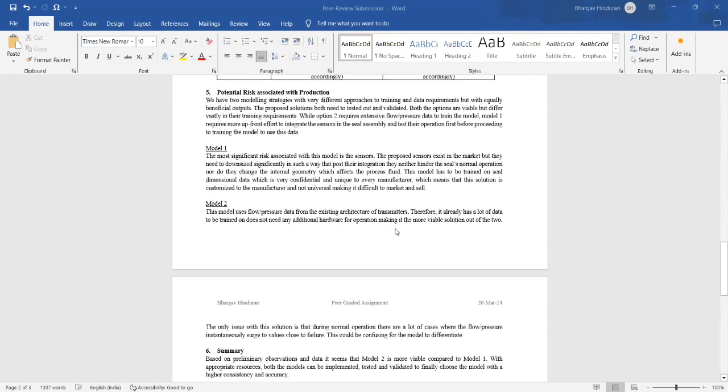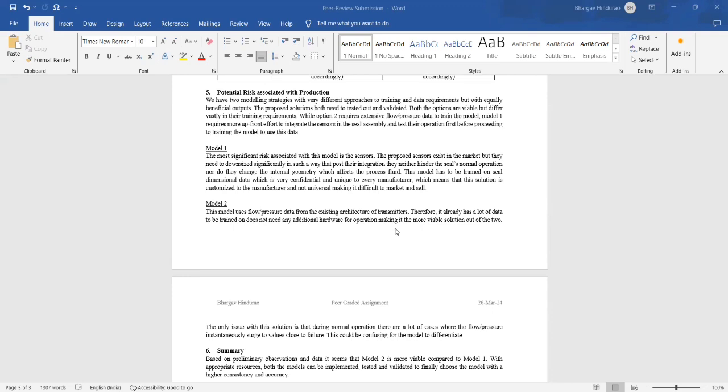There are a few potential risks that are associated. With model one, the most significant risk is the sensors. These sensors that are being proposed already exist in the market, but they need to be downsized to fit into the seal assembly. We need to ensure that these systems do not hinder the seal's normal operation, nor do they affect the flow or pressure internally, which affect the process fluid.